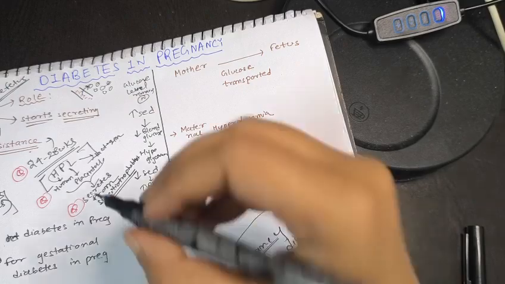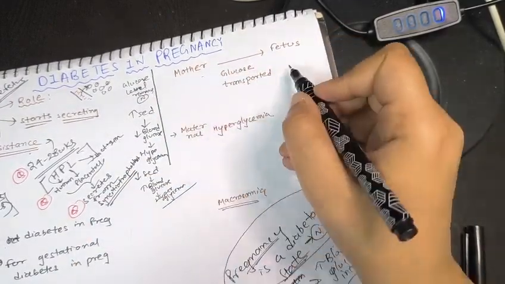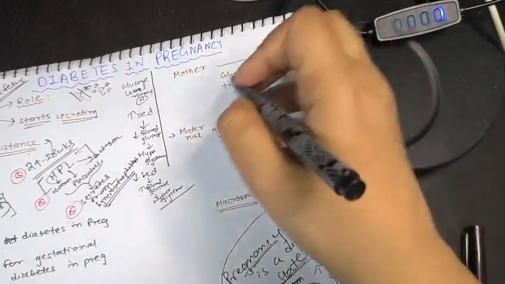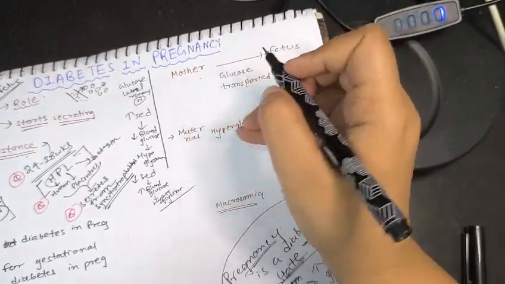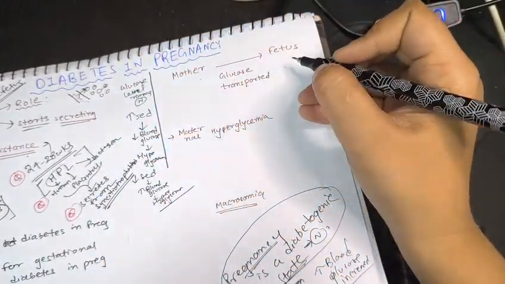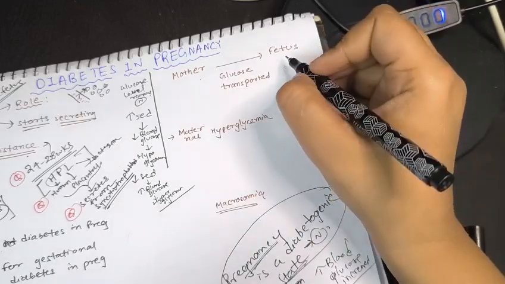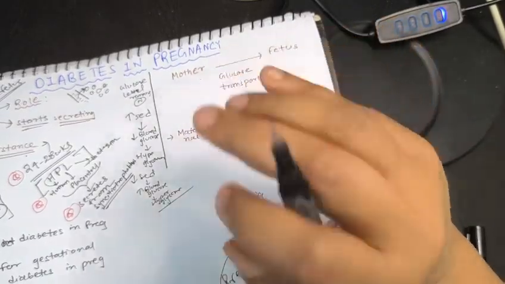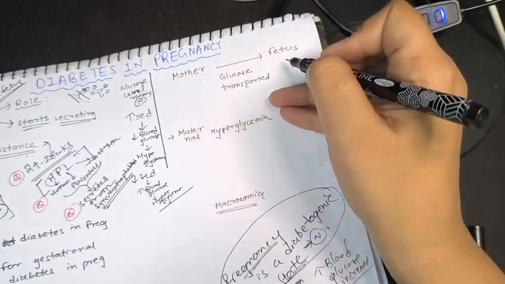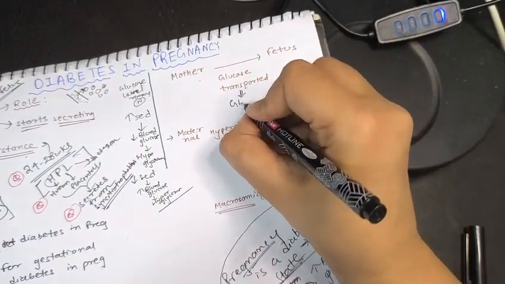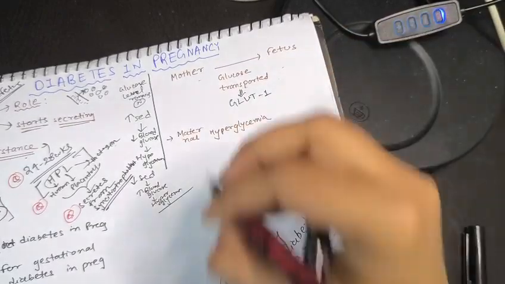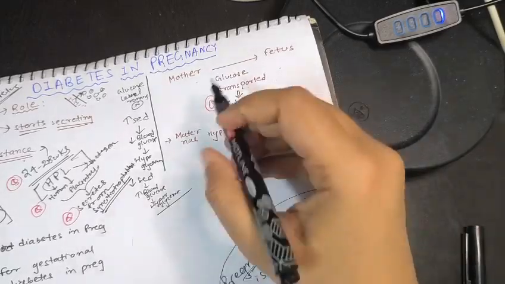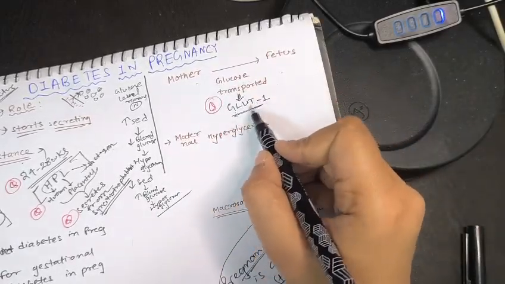Now, mother to fetus, glucose has to be transported, because the fetus is solely dependent on his or her mother for food, you can say. Glucose is a kind of food that the fetus is getting. So there is a way that glucose can be transported from the mother to the fetus: a transporter called GLUT1. Mother to fetus, glucose will be transported via the transporter named GLUT1.